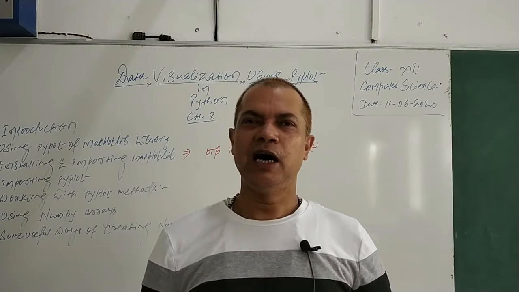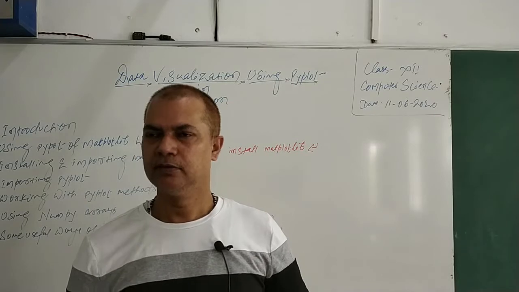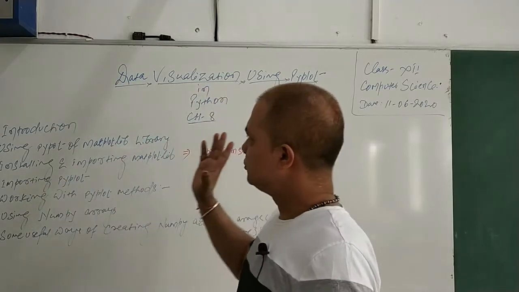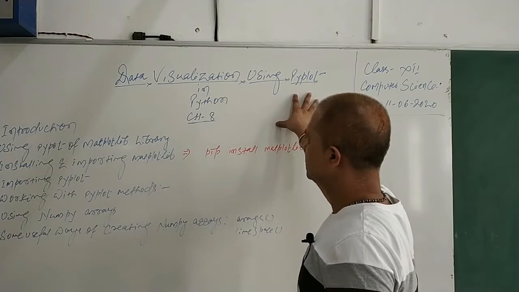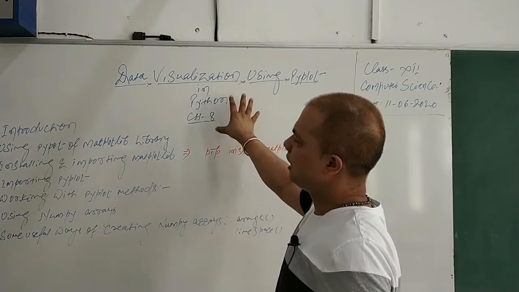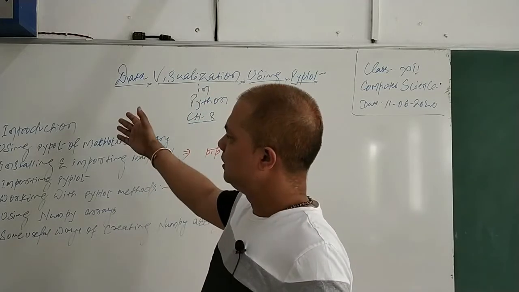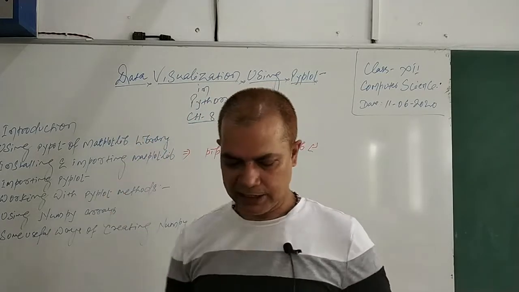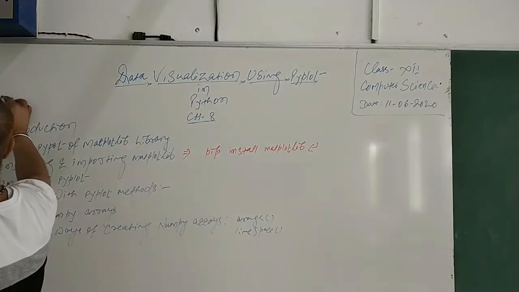And today I'm going to start chapter 8, and the chapter name is Data Visualization using Pyplot in Python. It's chapter 8 of your Computer Science with Python book. There are certain objectives, as you can see here. Objectives of today's are: